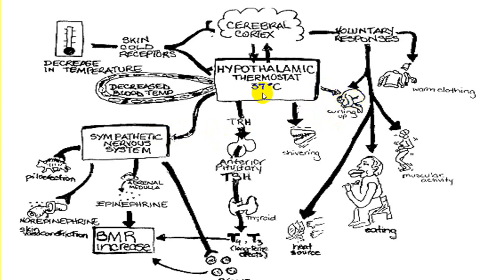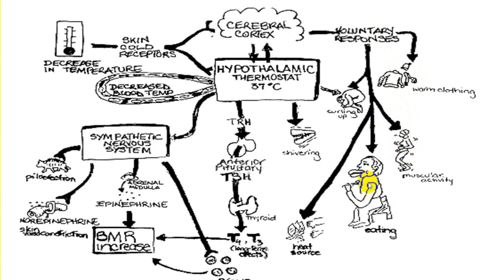At the same time, there will be decreased blood temperature by different mechanisms. You will have the cerebral cortex, which will make the person immediately wear clothing which will prevent heat loss by radiation or conduction. The person will do a little muscular exercise, by which there will be increased heat production because of muscle activity.